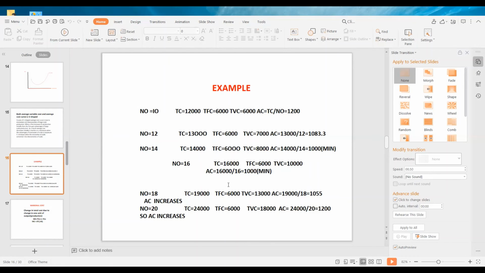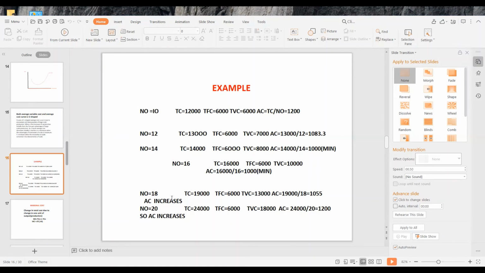Why? Because the average fixed cost always decreases, since the total fixed cost remains fixed at 6,000, and with the increase in the number of family members, the average fixed cost always decreases. After the minimum point, average fixed cost goes on decreasing, but the average variable cost increases. But the rate of decrease of the average fixed cost is less than the rate of increase of the average variable cost. So after the minimum point 1,000, AC will increase.